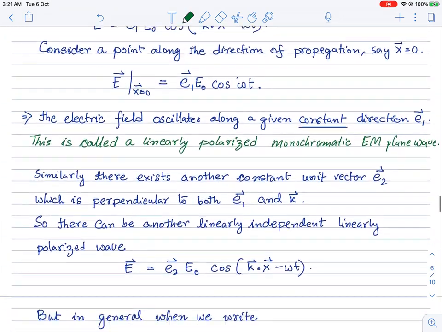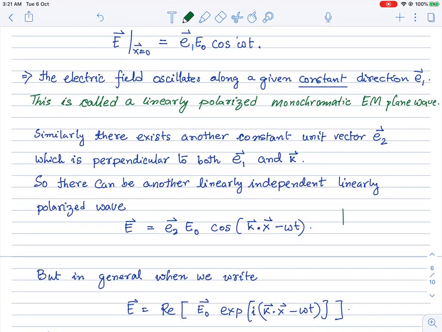So let me actually draw this diagram, otherwise this can be a little confusing. Let's see if I have space. If I draw this tiny diagram here, what I mean is there's a plane of this thing, and this is my k, let's say my k direction.